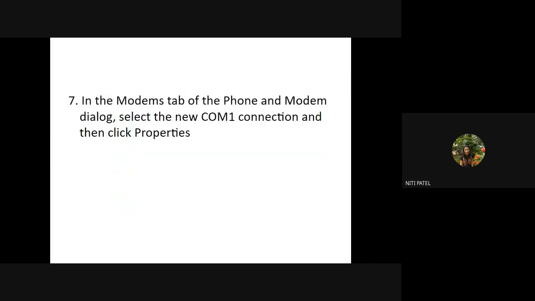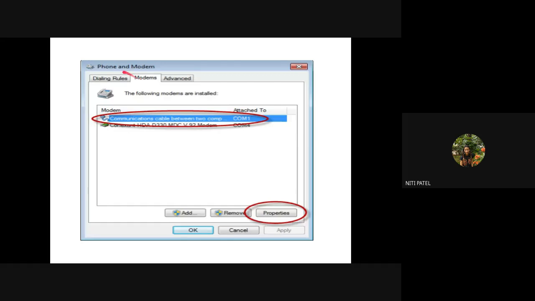Now what you have to do is again go to this modem tab which was there in phone and modem. Here you will find that your modem which you have attached is successfully installed and you can now communicate with whichever port you had selected. So we had selected COM1 and hence the modem is being installed and now it will communicate with the port